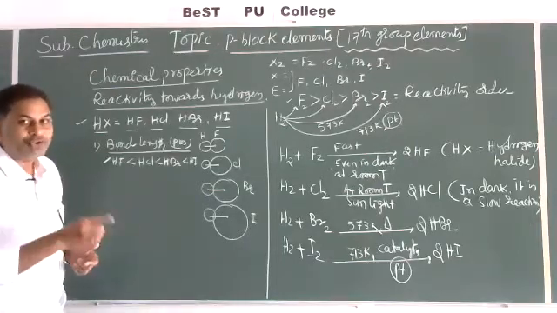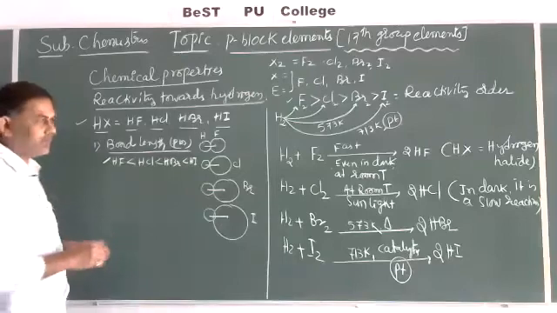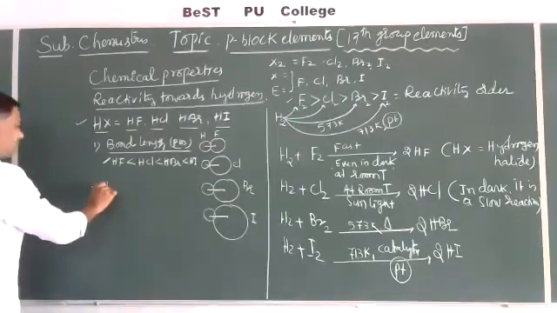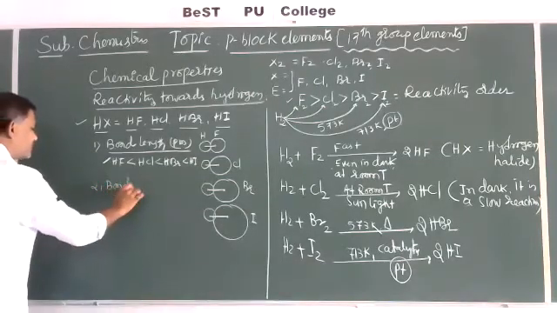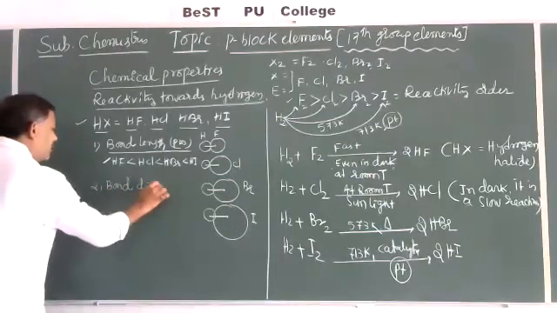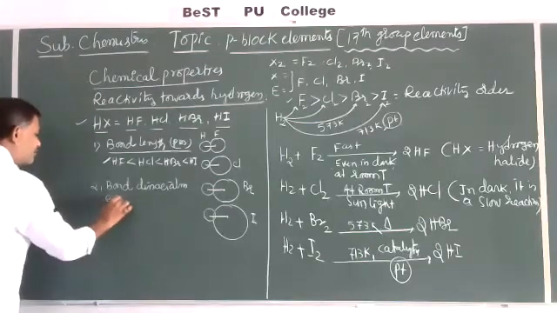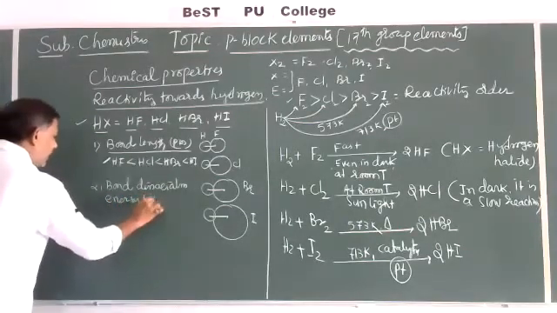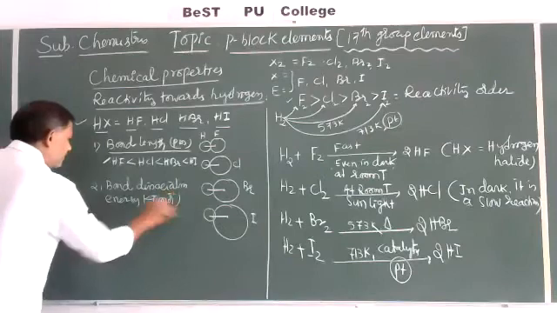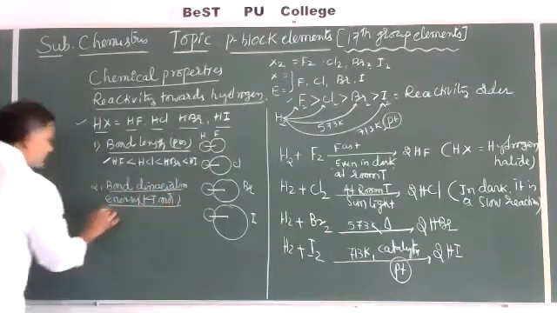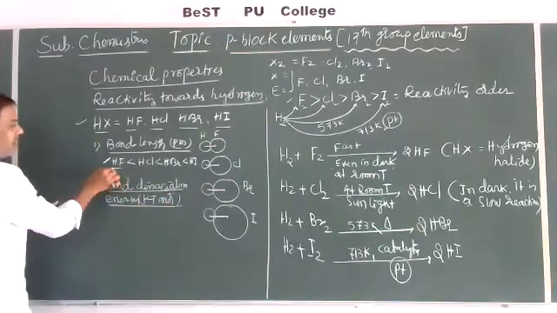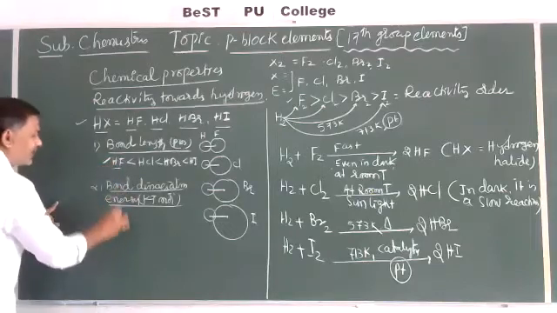Less amount of energy is required to break a bond. That's why the second one is bond dissociation enthalpy or energy, in kilojoules per mole. As bond length is less between these two, energy is more.